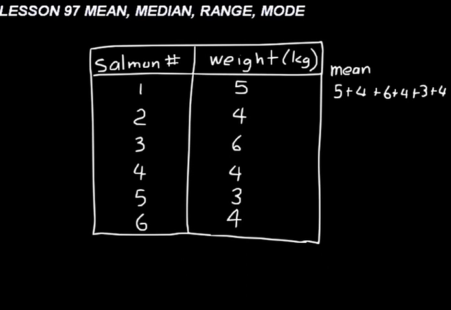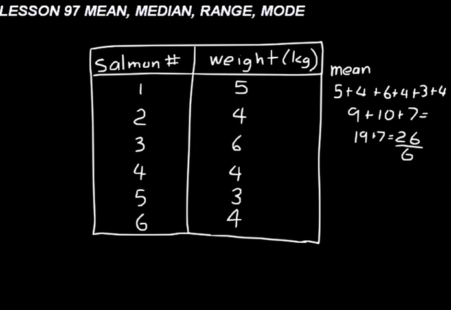Now I like to add in pairs. 5 and 4 is 9, plus 6 and 4 is 10, plus 3 and 4 is 7. And so then I have 9 and 10 is 19, plus 7. That's equal to 26. To find the average, I need to divide that by 6.